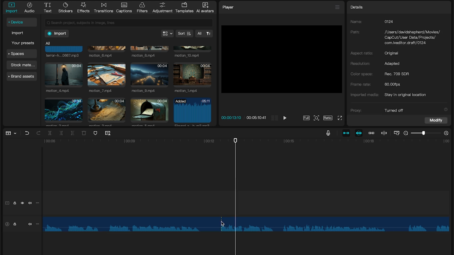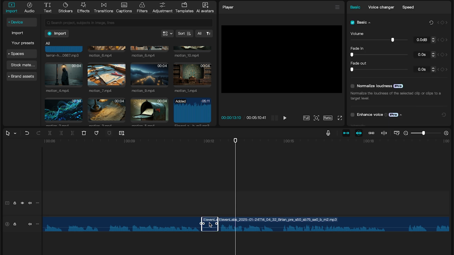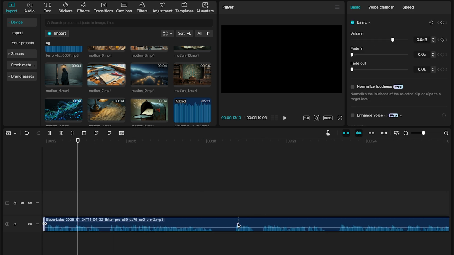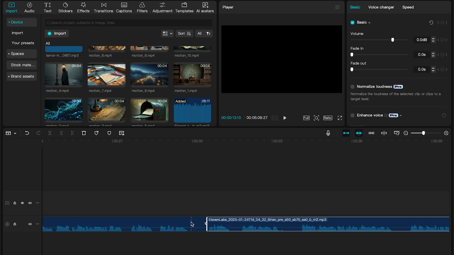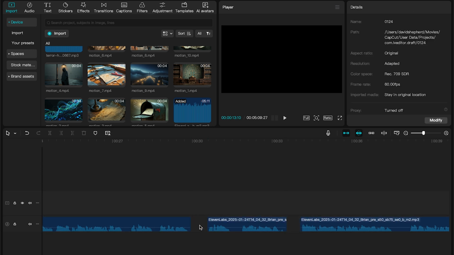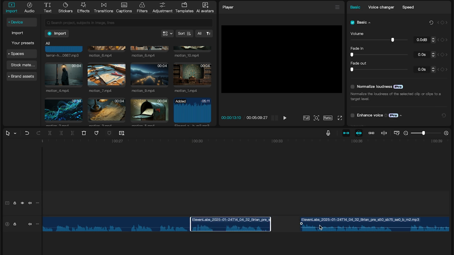While ElevenLabs is great, you might notice that it sometimes leaves dead air in the audio. This isn't ideal and can hurt your retention rate. To fix this, press B on your keyboard to bring up the splitting tool. Use it to click on either side of the dead air, splitting the section. Then press A, select the dead air, and delete it. Once it's gone, drag the remaining voiceover segments together. Repeat this process for the entire voiceover. I'll speed this up for now.